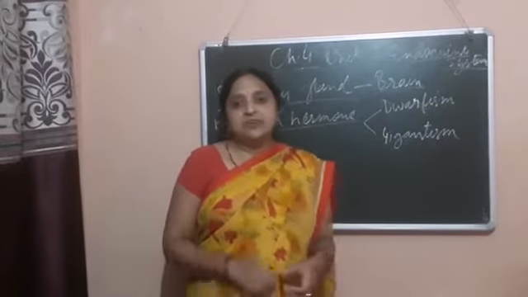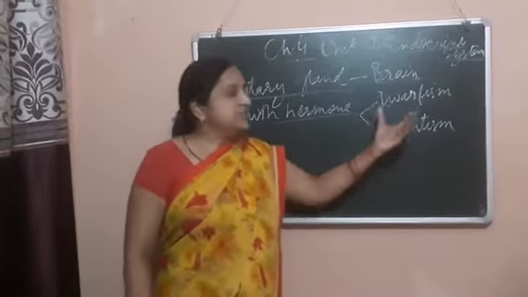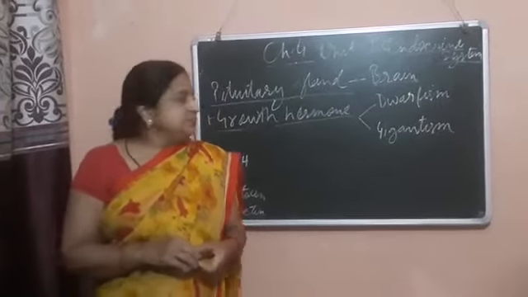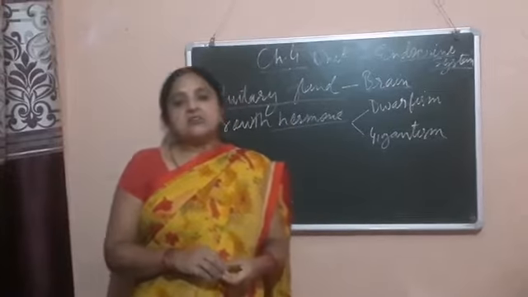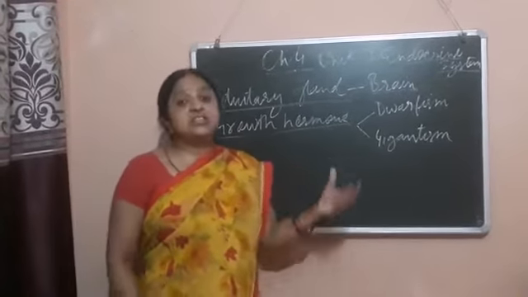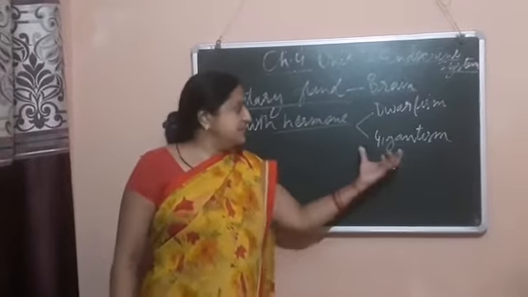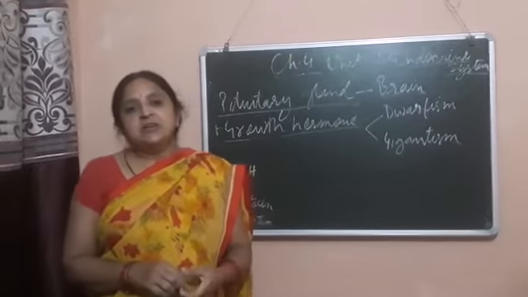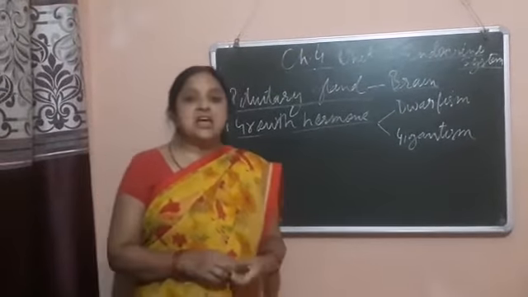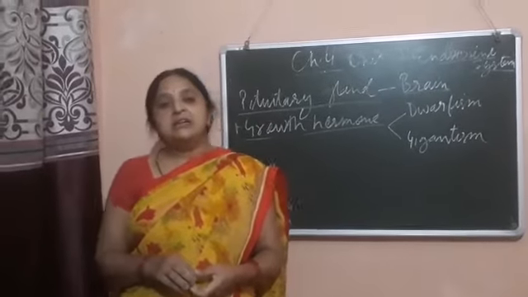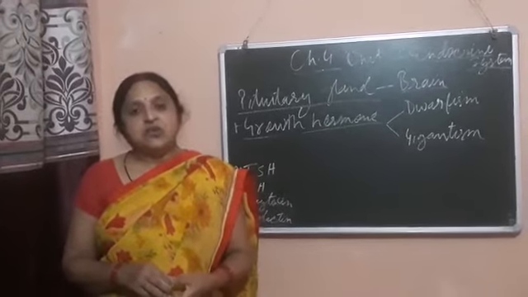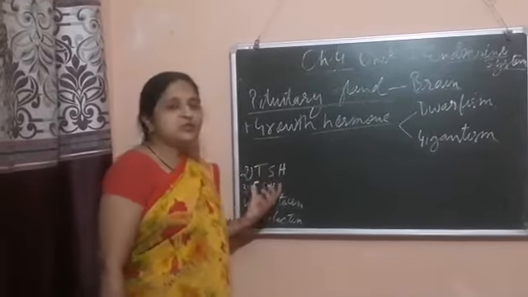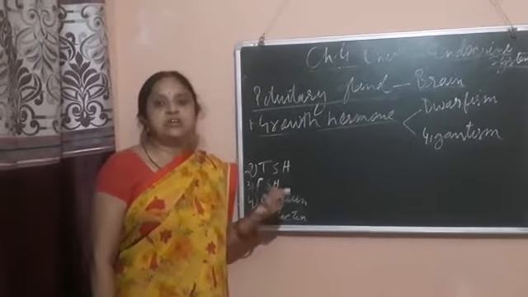Persons suffering from dwarfism are lower in height than normal. Gigantism occurs when growth hormone is secreted in excess. A person suffering from gigantism has a much greater height than normal, and that disease is called gigantism.